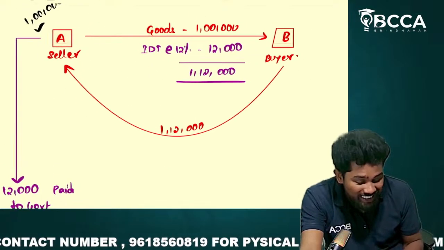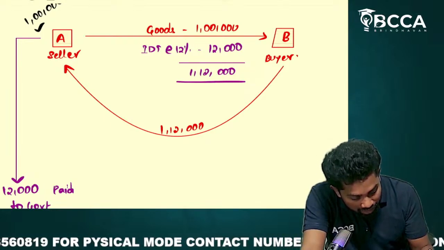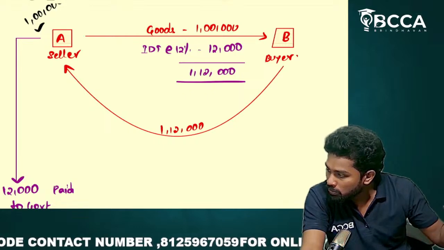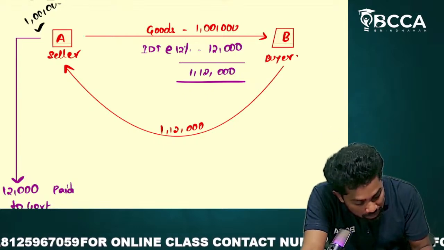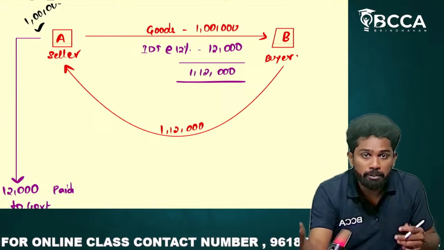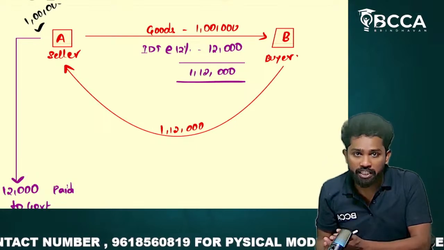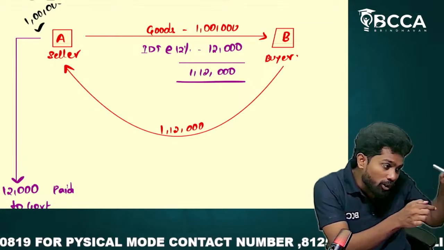From this you should understand 2 points here, sir. Ultimately who is bearing the tax burden? On whom is the tax responsibility? Understand? Who is bearing the tax burden, sir? Buyer. Because ultimately the money is going from the buyer's pocket. Yes, you might have seen, sir, the buyer is not paying it to the government.